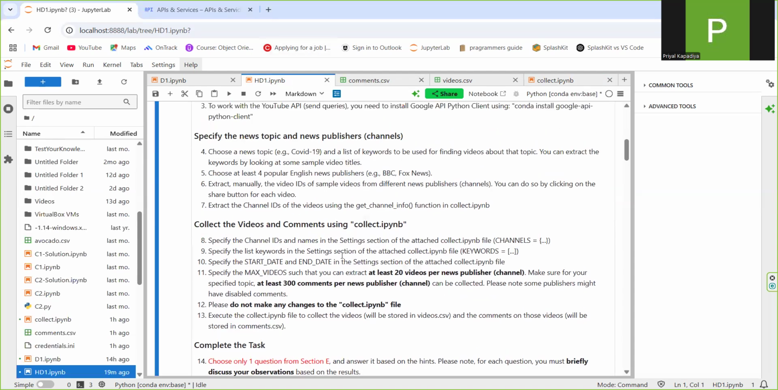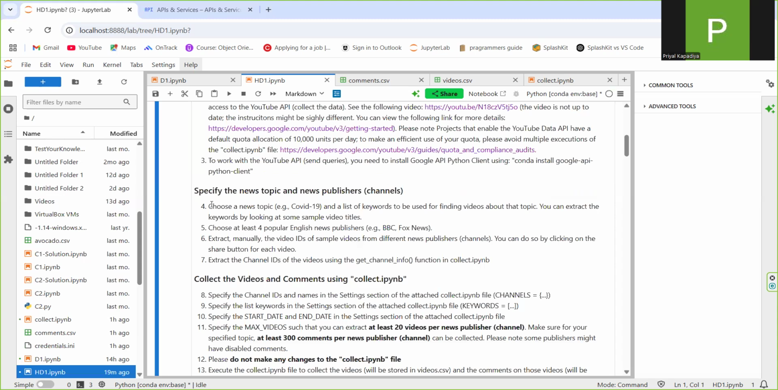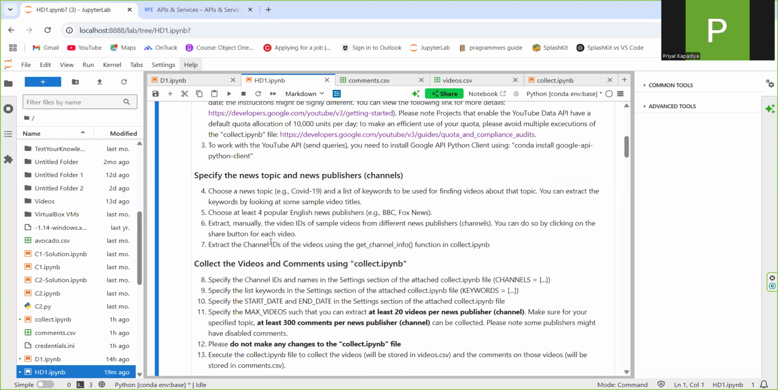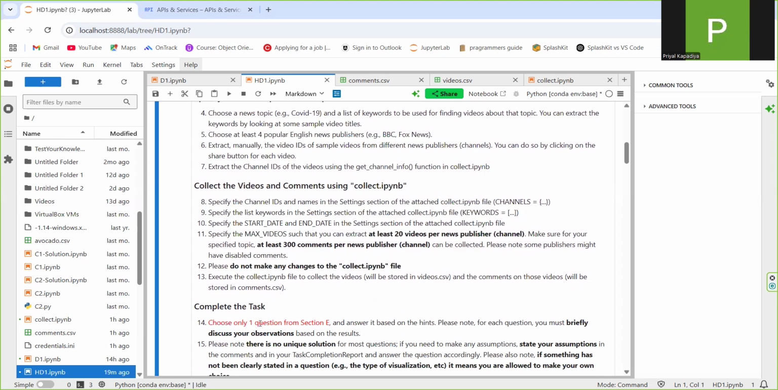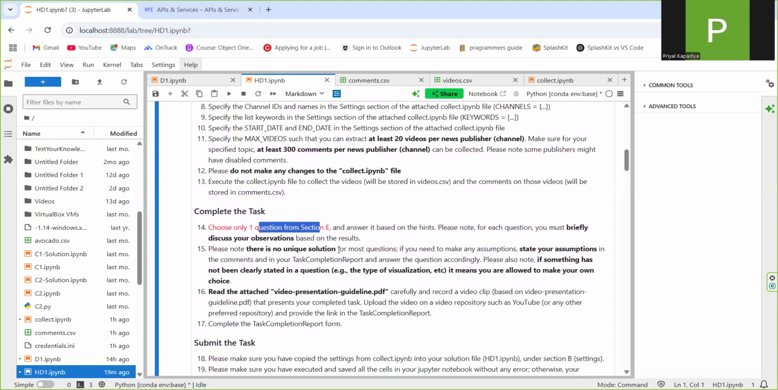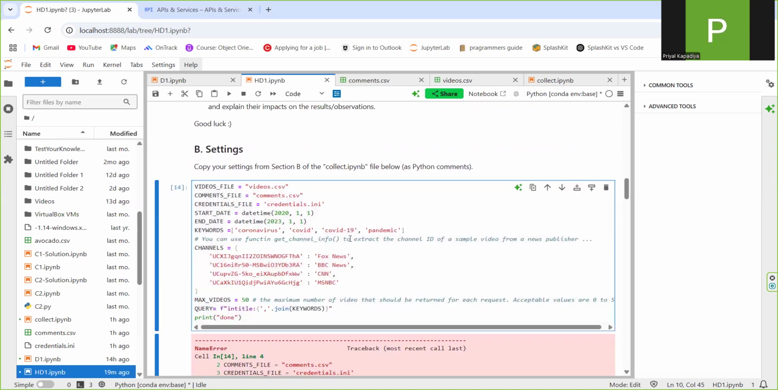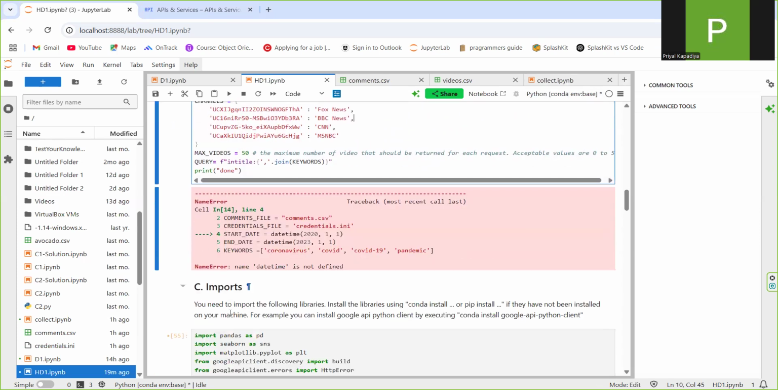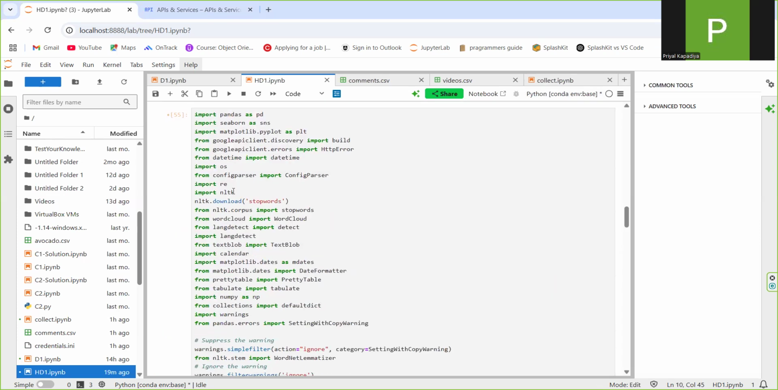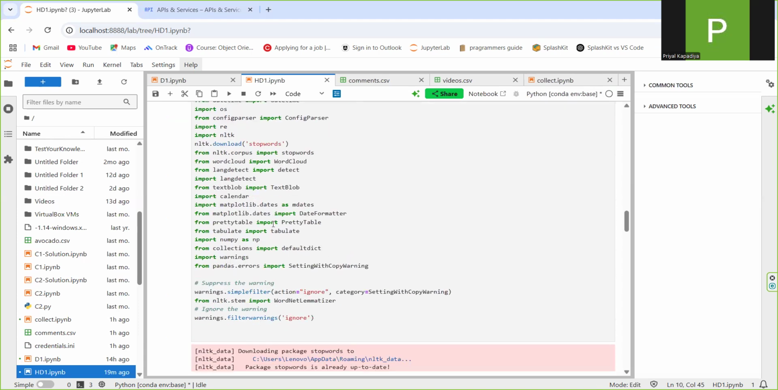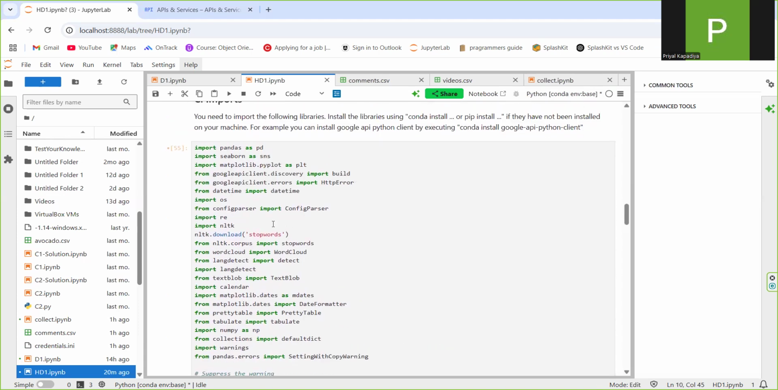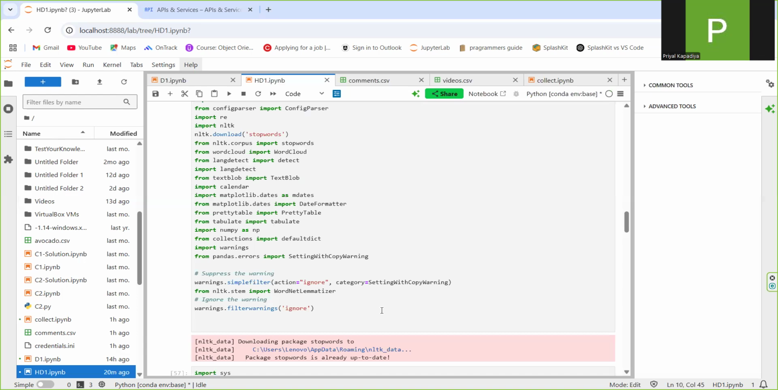Then I started focusing on just one question, as was asked in the task. Let's start with the settings cell. The task wanted us to copy it from the collect file, so I copied it over here. This was already written in the file, which was just importing all the libraries. The first thing I did was install the word cloud library from the Anaconda prompt.